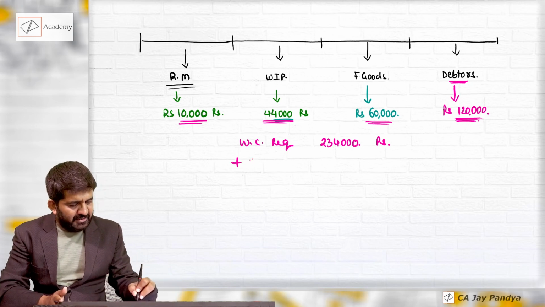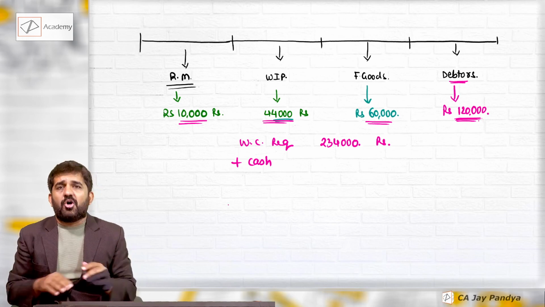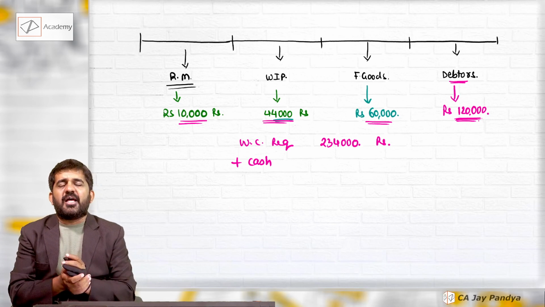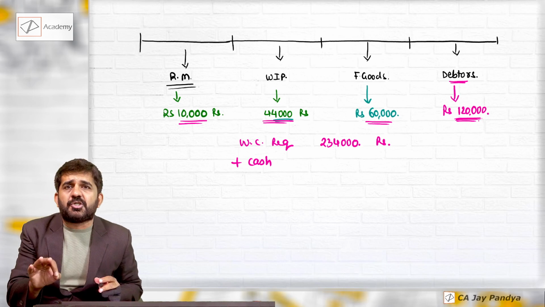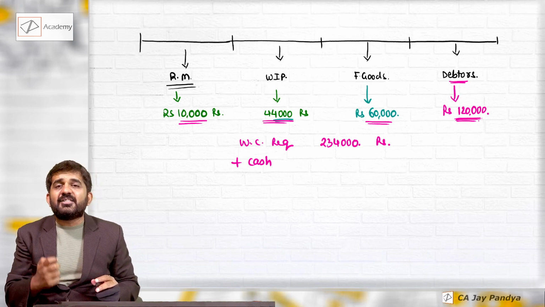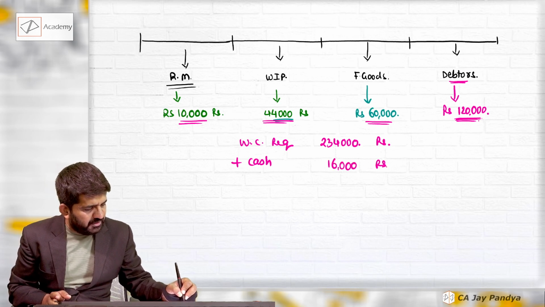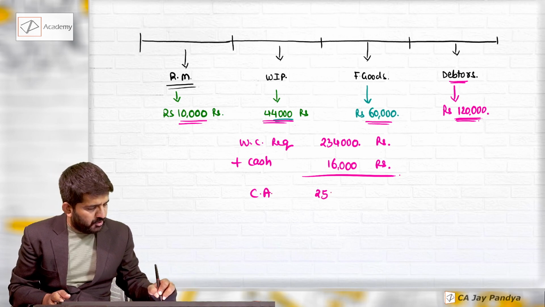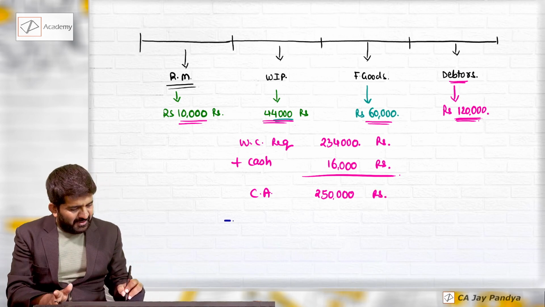See, I need to keep a continuous money in my cash box. Every day I cannot keep my cash box empty. If you go to a Reliance Mall or any other retail outlet, even if you are the first customer, that person is having some extra cash. That is the requirement for the business. And the requirement over here is, say, 16,000 rupees. This is nothing but the total of my current assets, which is 2,50,000 rupees. I need to reduce my current liability.